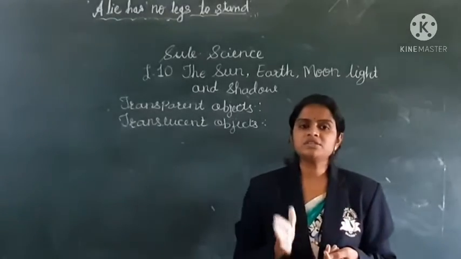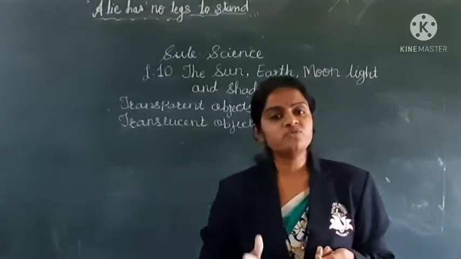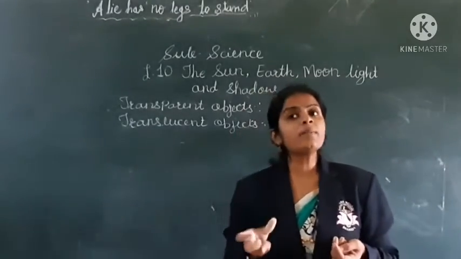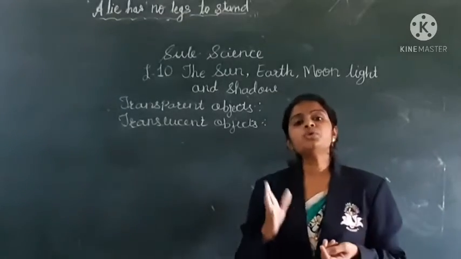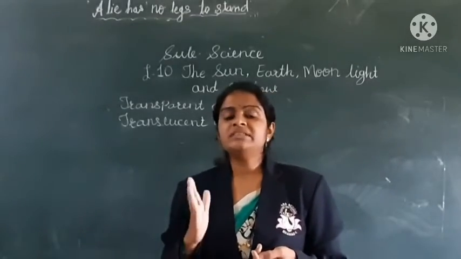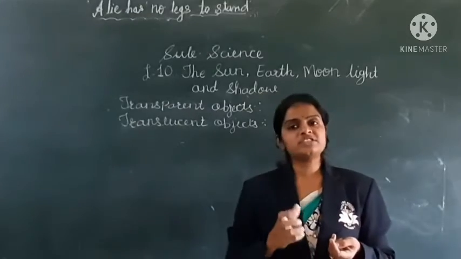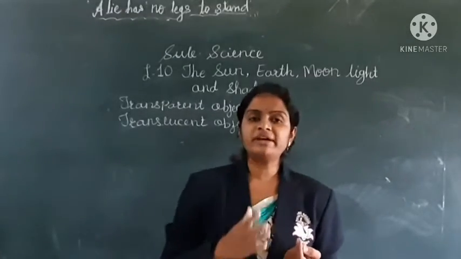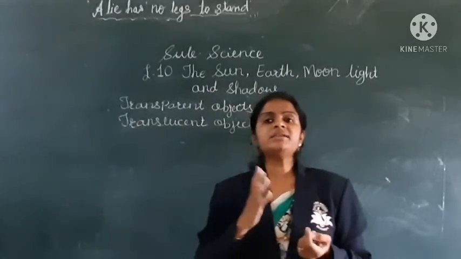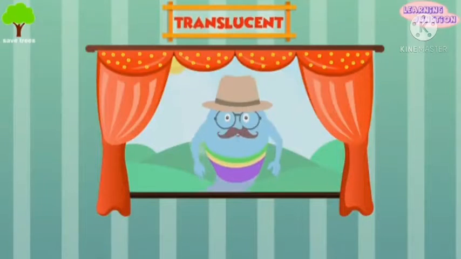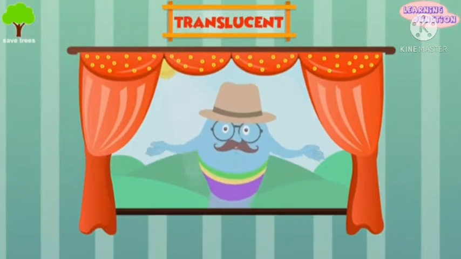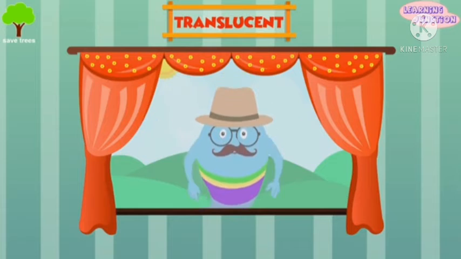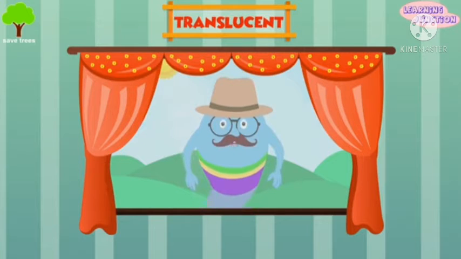So translucent objects allow only some amount of light to pass through them. Certain types of glass and plastic are translucent materials. An object that is cloudy and only allows part of the light to pass through is called a translucent object.